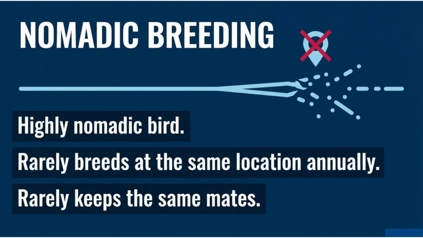Now coming to its breeding behavior. The snowy owl is highly nomadic. It does not breed in the same location every year and may not even have the same mating partner consistently. This is because its breeding depends heavily on environmental conditions, especially food availability.